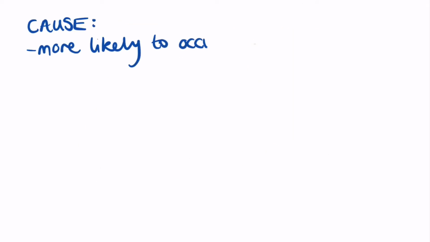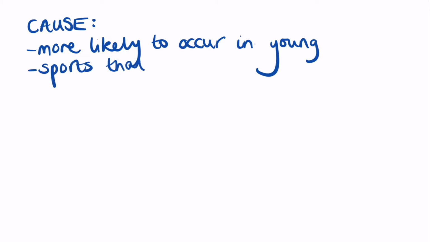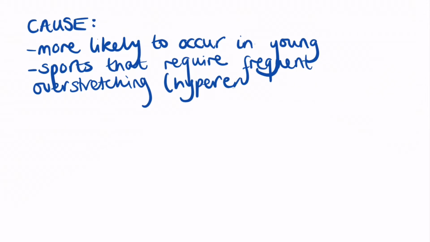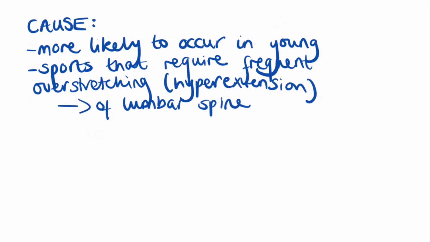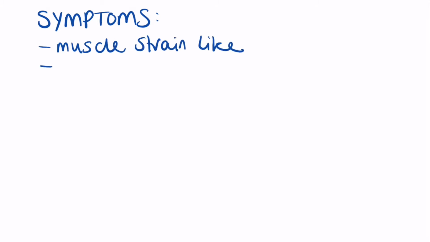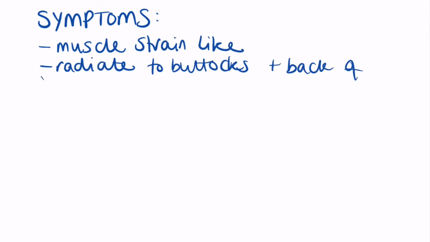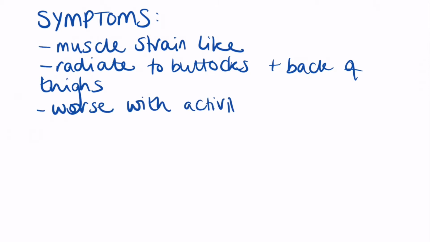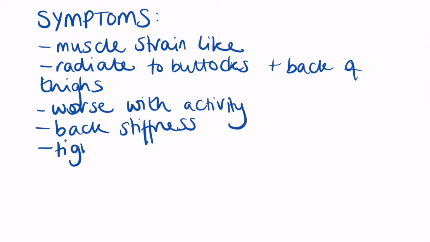Both of these are more likely to occur in young people who participate in sports that require hyperextension of the lumbar spine. For example, as mentioned previously, gymnastics, football and weightlifting. And over time this overuse will weaken the pars interarticularis and lead to these fractures and also slippage of the vertebra. Symptoms that occur with fractures can be similar to that of muscle strains. They can also radiate to the buttocks and the back of the thighs, and they would worsen with activity and be better with rest. In addition, if there is slippage of the vertebra itself, back stiffness is common, and tight hamstrings may also occur.